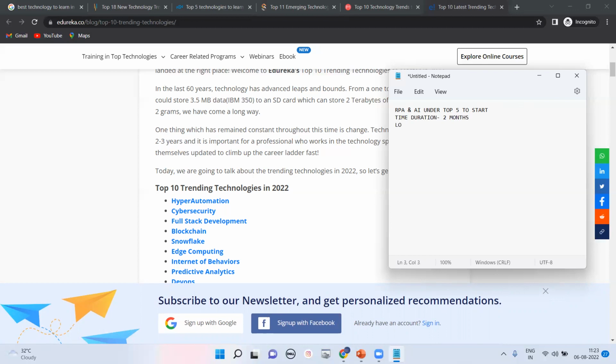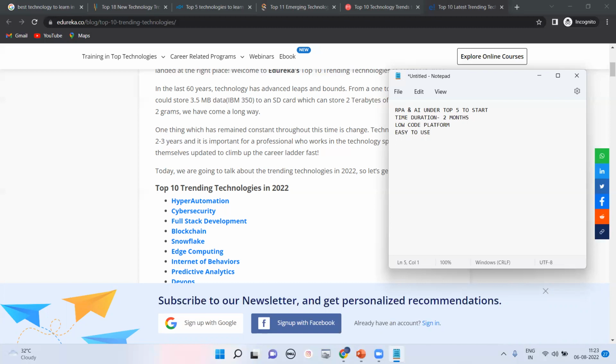Why that time duration? Because it's a low code platform. Previously, with technologies like HTML and CSS, and right now with WordPress booming, every company doesn't want to go for the coding part. They want to use predefined functions, so it's easy to use and a low code platform. RPA is totally easy to use. Easy to use means what? You don't have to learn all these things to a very deep level.